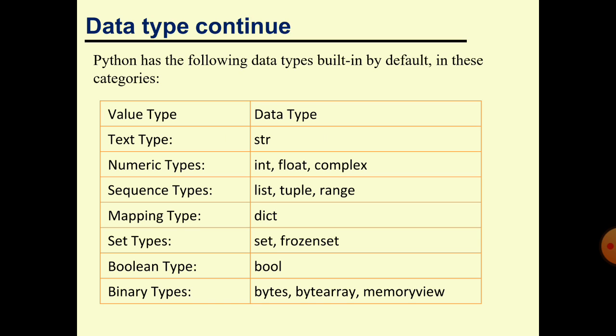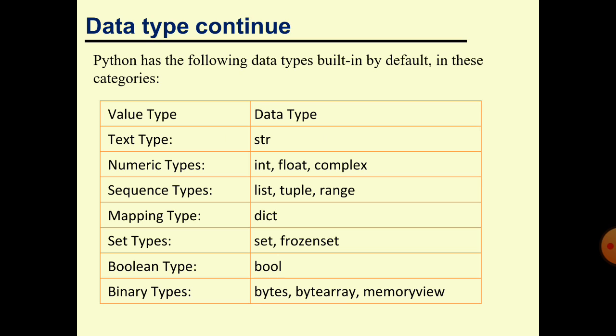Sequence type, sequential values in a range, will be list, tuple and range. Mapping, dictionary. Set type, set and frozenset. Boolean, bool type. Binary types, bytes, bytearray and memoryview. So these are the data types.